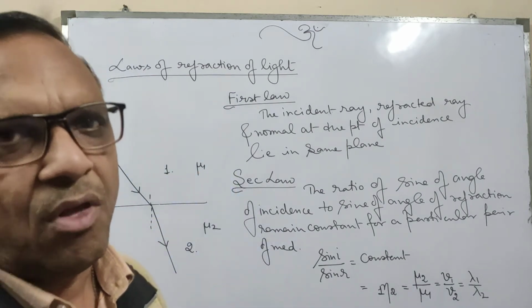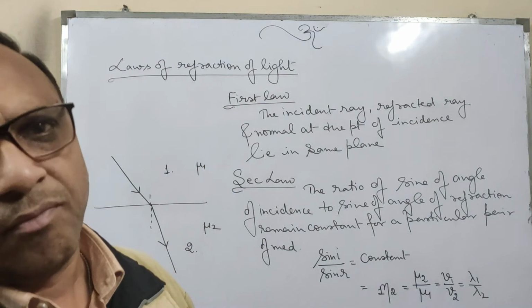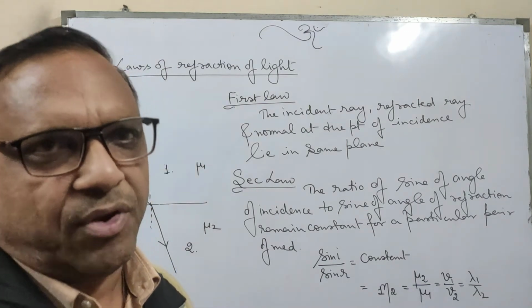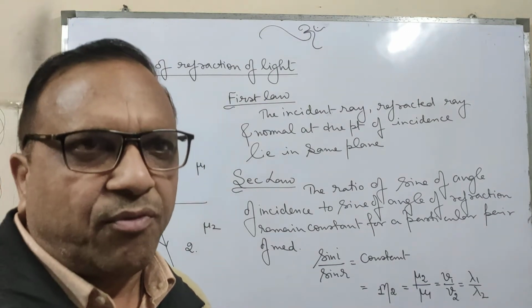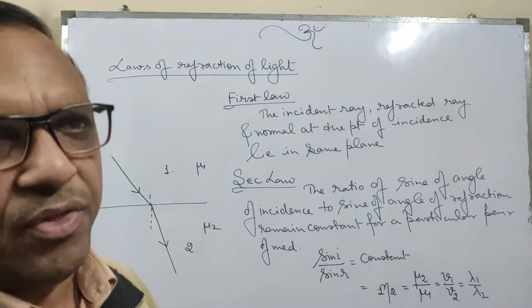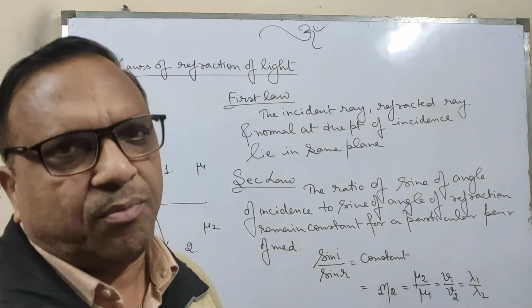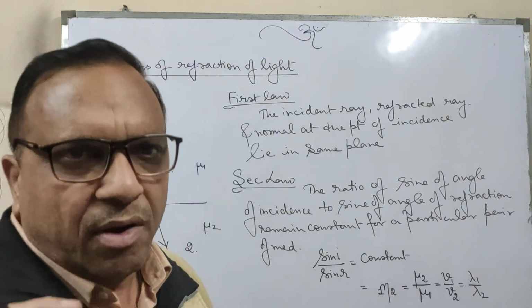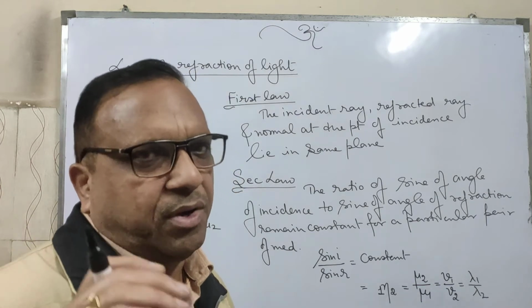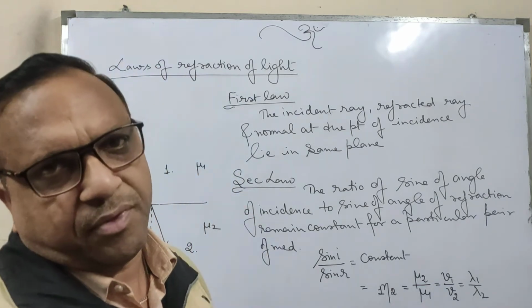Now the question arises, why does refraction occur? Why does the light ray deviate from its path when it moves from one medium to another? The basic reason is that light has a different speed in different media, so it deviates from its path.